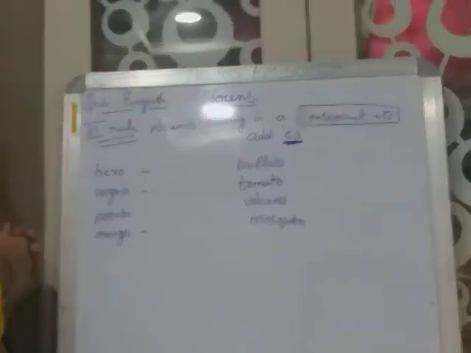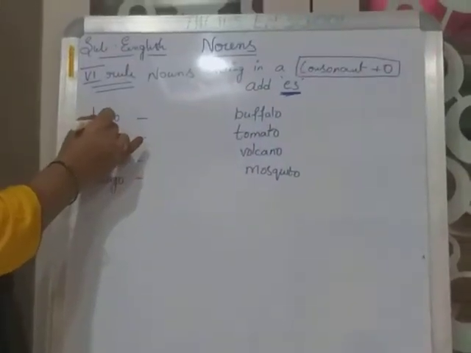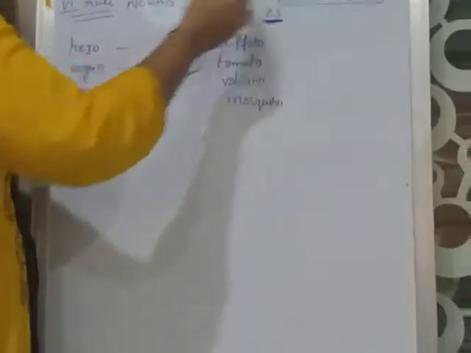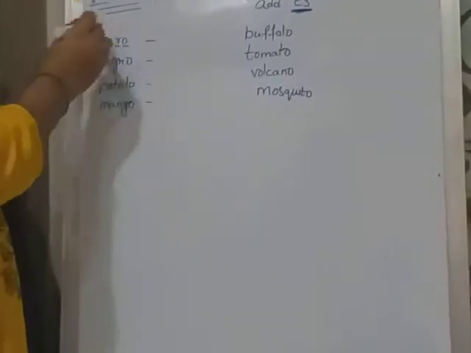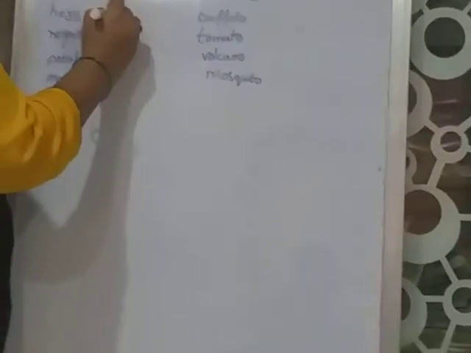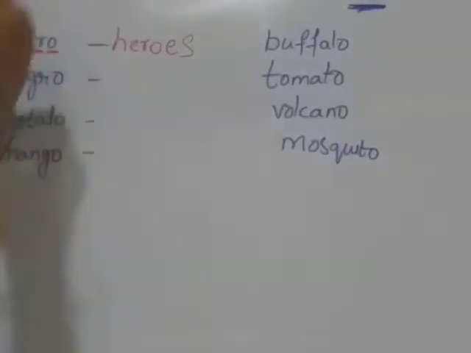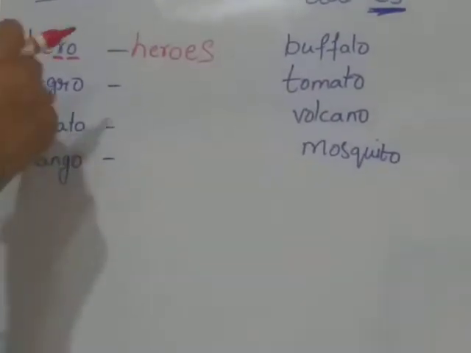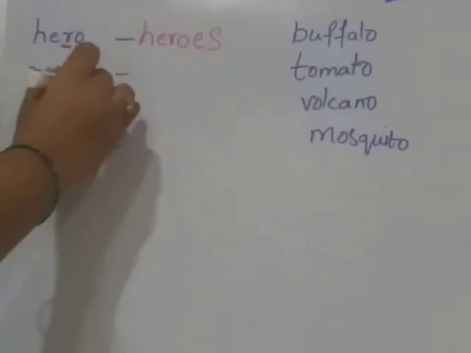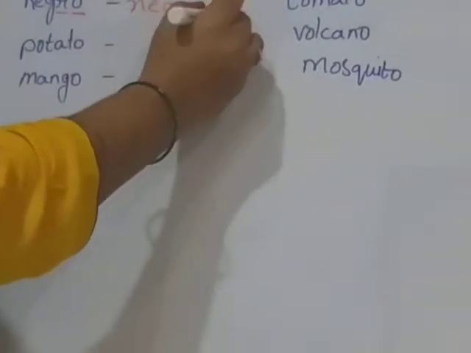See the words, children, first. Hero. H-E-R-O. Here the consonant is R. Consonant plus O. What we have to do? You have to add es to this word. What will it become? H-E-R-O-E-S. Heroes. Okay? Next. Negro. R. Consonant plus O. You have to add es. N-E-G-R-O-E-S. Negroes.